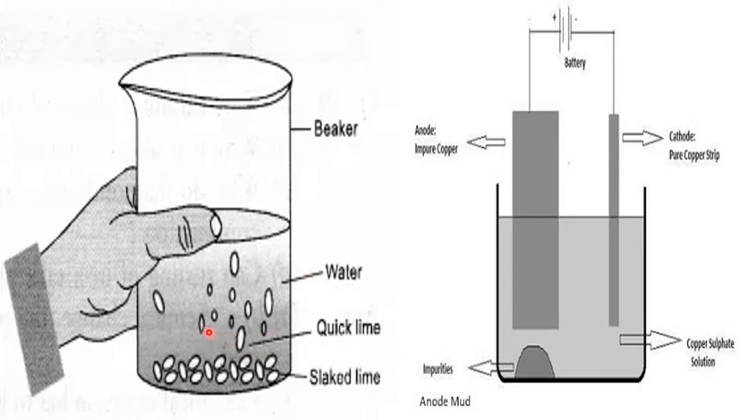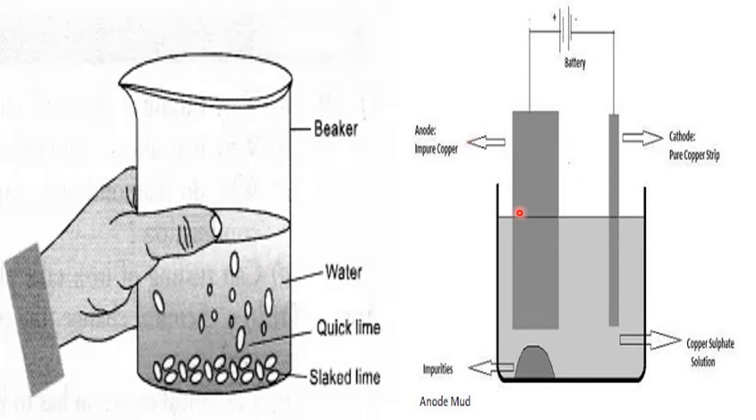This is the most common household activity we do whenever we go for whitewashing. We bring quicklime from the market, which looks like stones. Then it is placed in water on the previous night, so that next morning it will become like a butter white color, like lime. After mixing a proper proportion of water, we go for the whitewashing. So this activity shows the combination reaction.